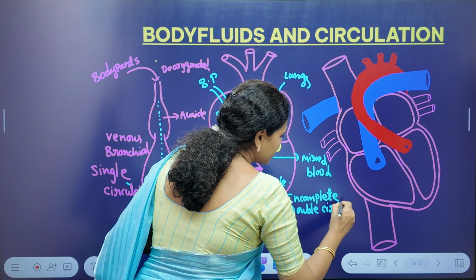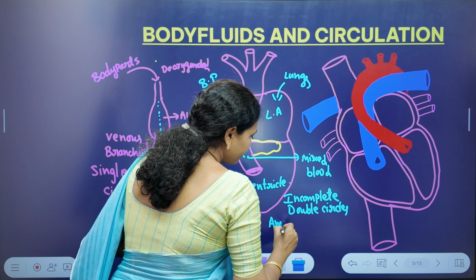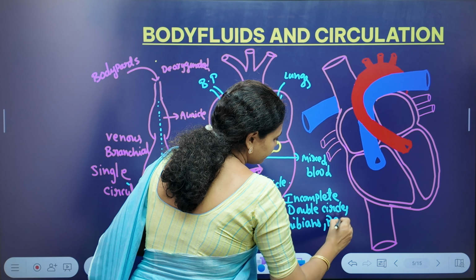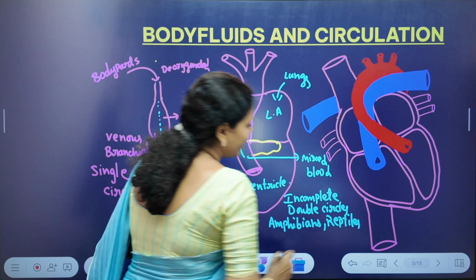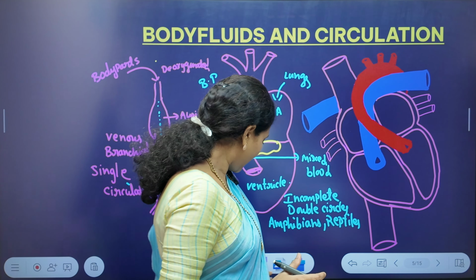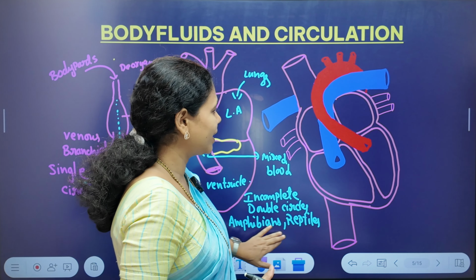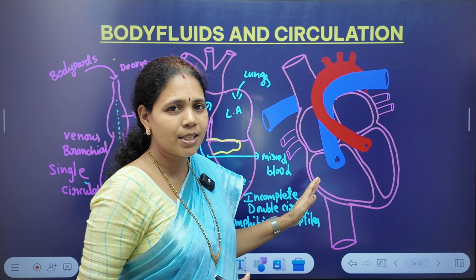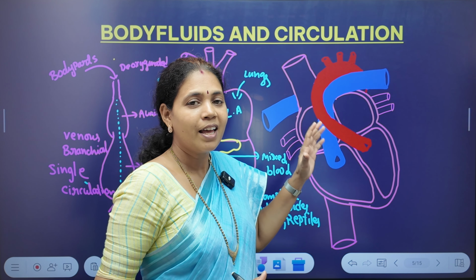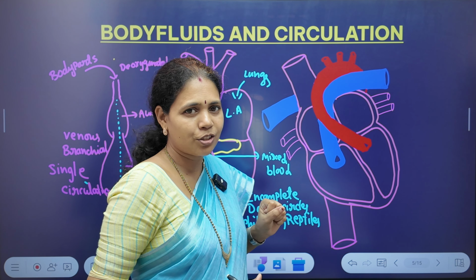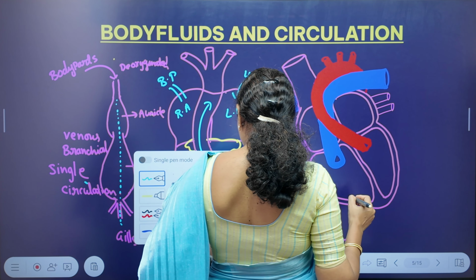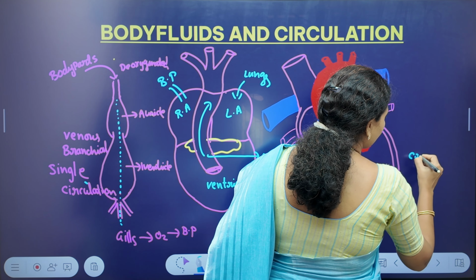Examples are amphibians and reptiles. But in reptiles we have to exclude the crocodiles. In crocodiles we can see a completely divided four-chambered heart. In the evolution process, the completely divided four-chambered heart is the highest in position in heart structure, which we can see from the reptiles in crocodiles.